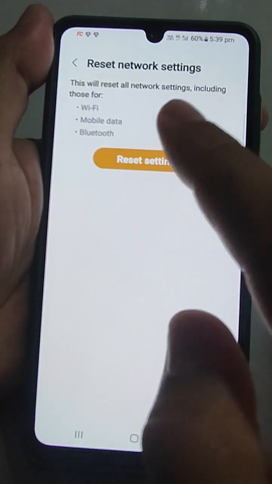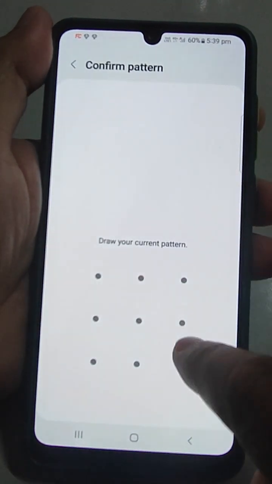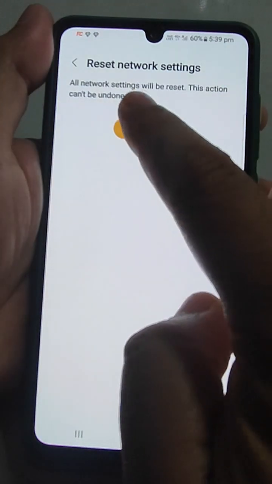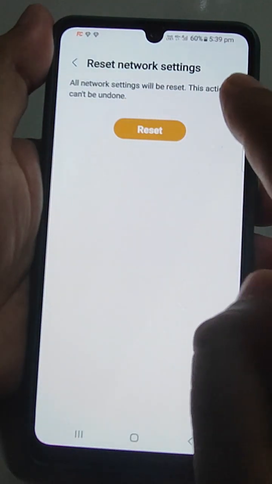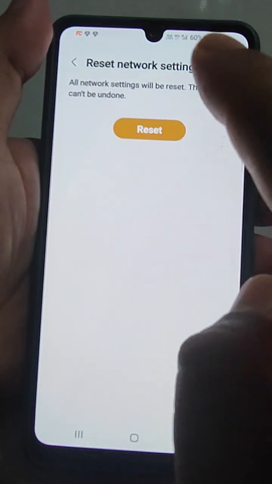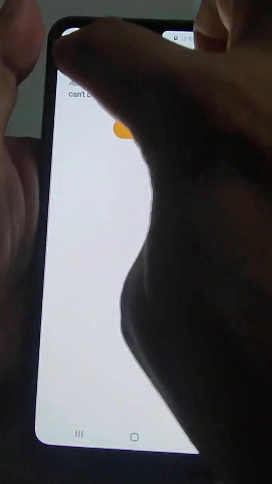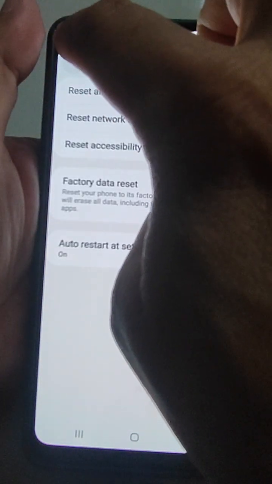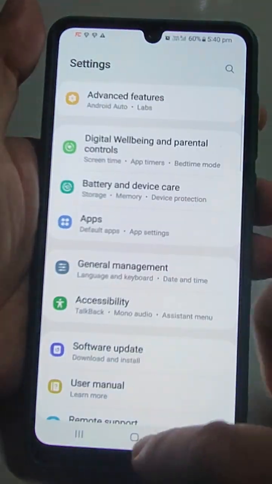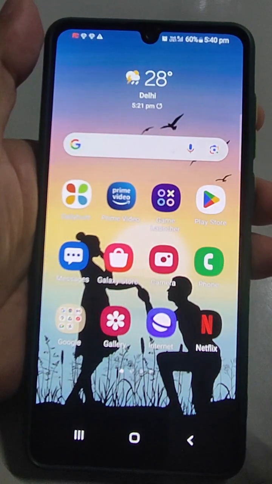So just reset it. It will ask for the pattern, enter it, and now reset. Okay, so just reset it. I am resetting it. It has gone. Now you go back, restart the mobile, and you will find that your problem has gone.